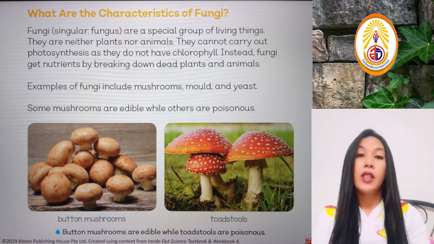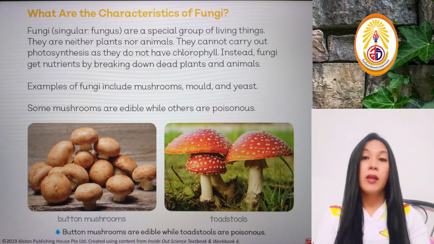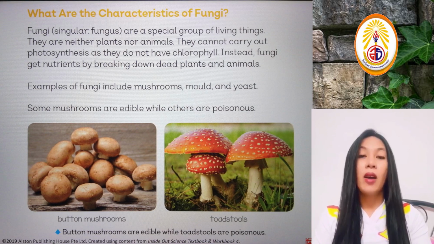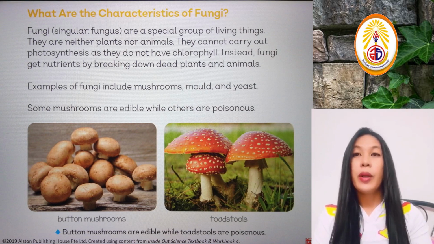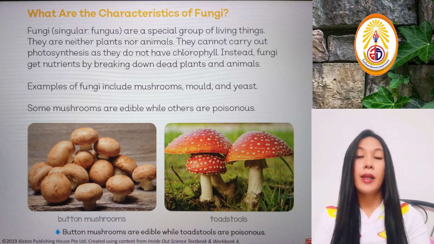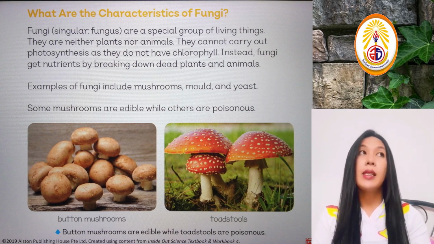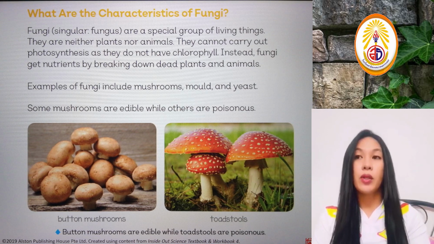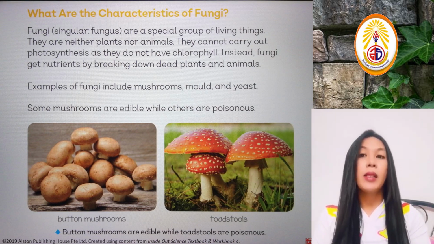Now, chlorophyll is very important in the process of photosynthesis because it actually traps the energy from the sun. Okay, so without chlorophyll we cannot trap the energy from the sun, which makes the process incomplete. That's why they cannot carry out photosynthesis. So instead, fungi get nutrients by breaking down dead plants and animals. So basically, this is what decomposers do. They break down dead plants and animals.